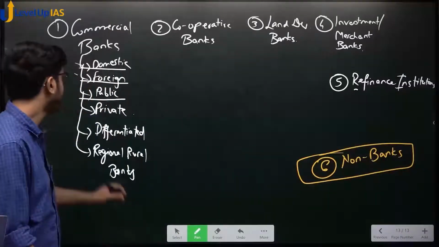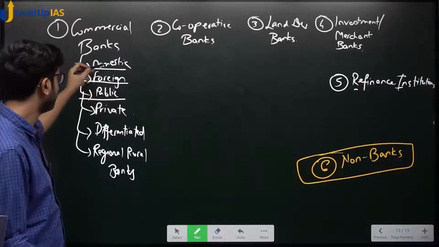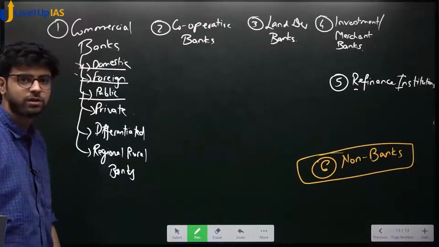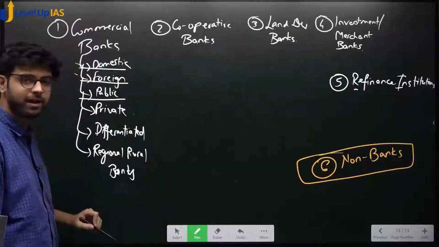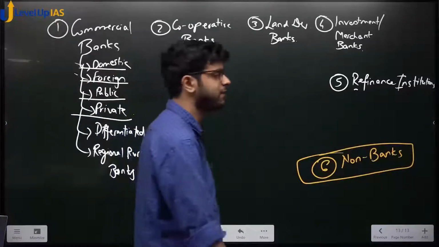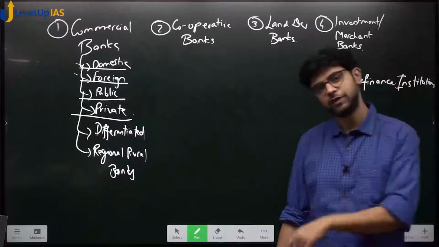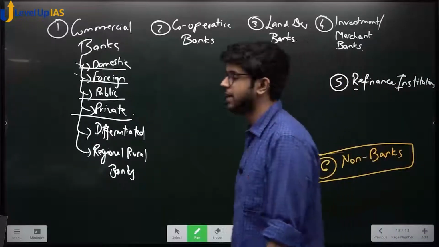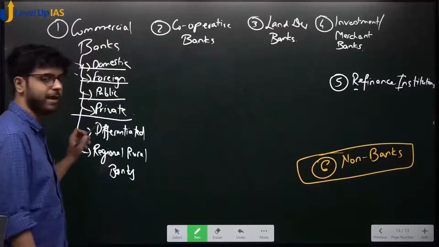So can I say there can be domestic public banks also, there can be domestic private banks also. SBI is a domestic public bank. HDFC is a domestic private bank. ठीक है? Private banks are what? ICICI, Axis Bank, HDFC. Coincidentally, ICICI and Axis were earlier public banks, which were then privatized, right? So these are all private banks. Do you agree with this?